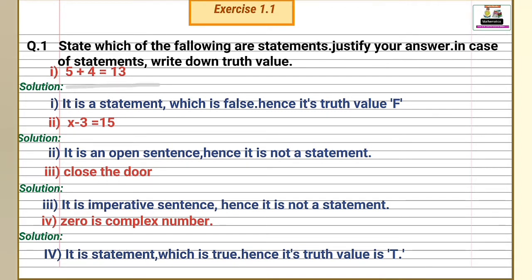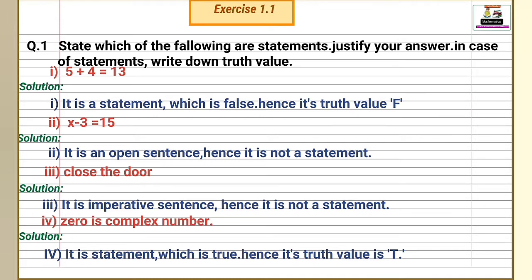First statement is 5 plus 4 is equal to 13. And solution is, it is a statement which is false, hence its truth value is false. Here 5 plus 4 is equal to 9, but the answer is 13, that means it is false. So we write here its truth value is F.